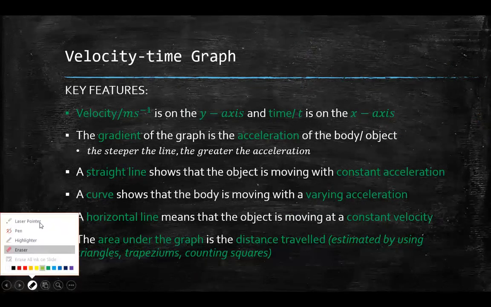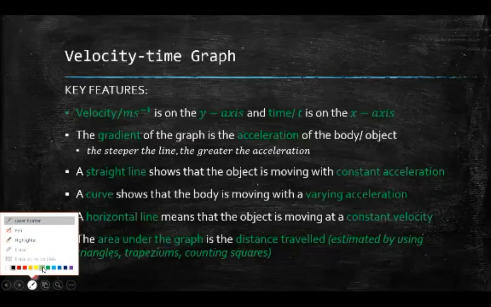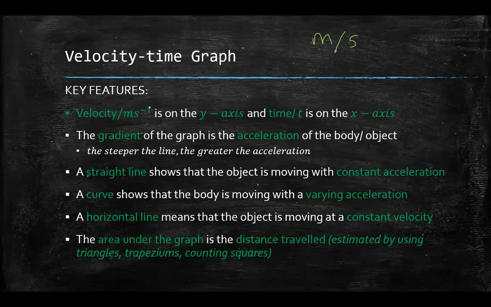So let's move on to velocity time graphs now. What are the key features that you need to know? Well, velocity, whose unit is meters per second, or like I just showed you, you can write it like this. Either way, either one is correct, right? Meters per second. It's on the y-axis.